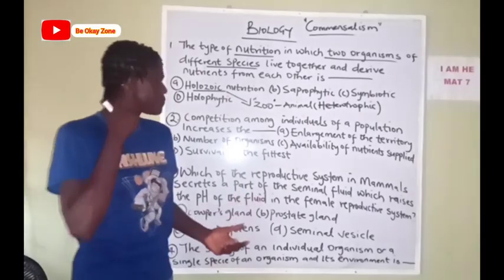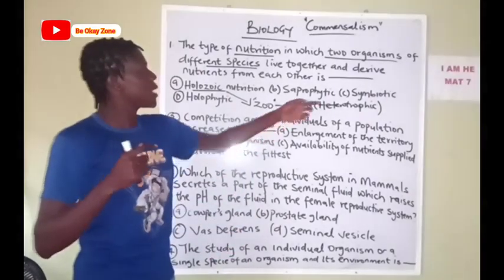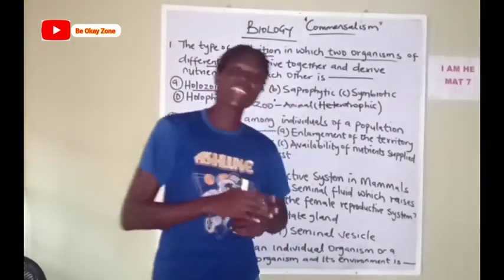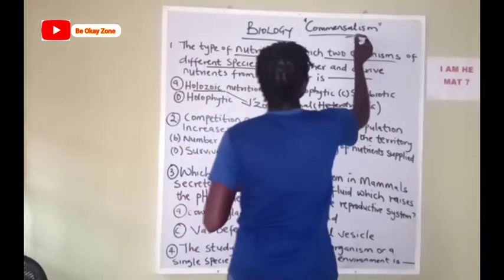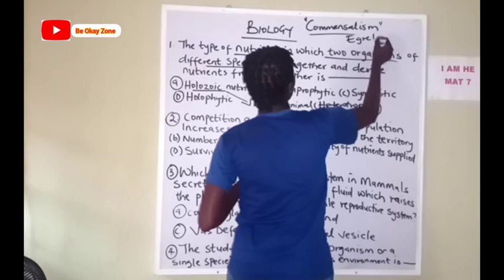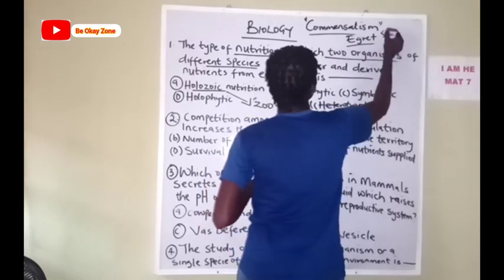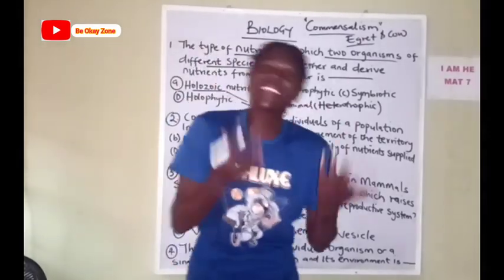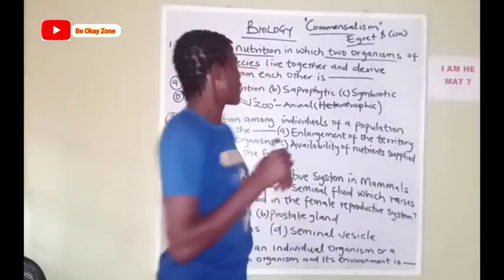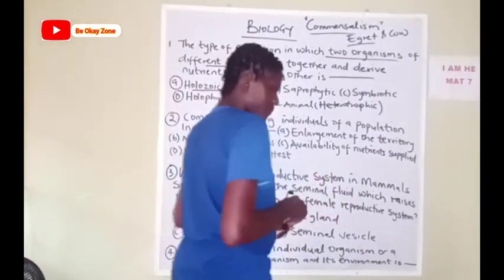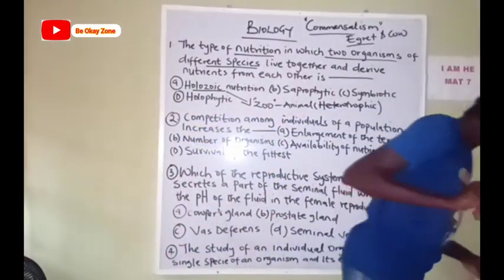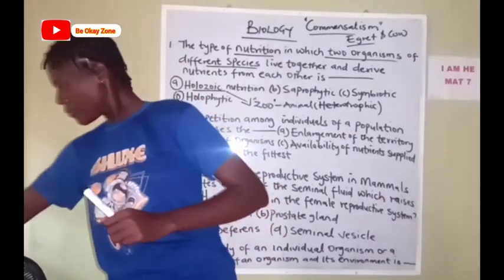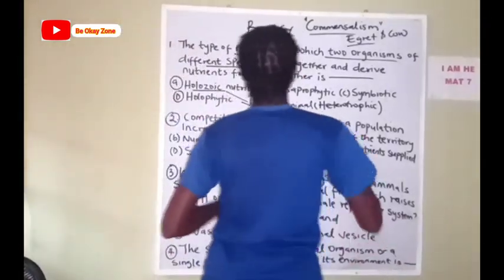Under symbiotic, we have the cattle egrets, the egret and the cattle or cow. We have humans and enteric bacteria. What are enteric bacteria? Let me use the duster. Excuse me. Here's the duster. Okay, so let me write down here.